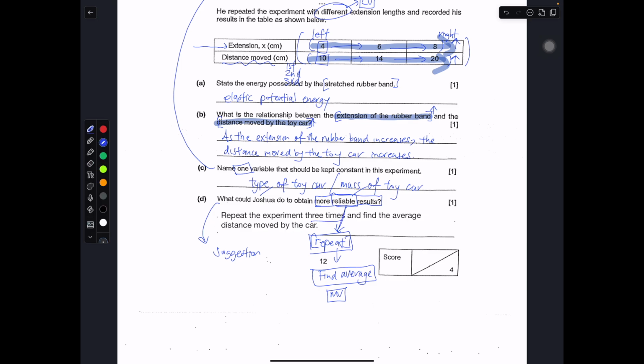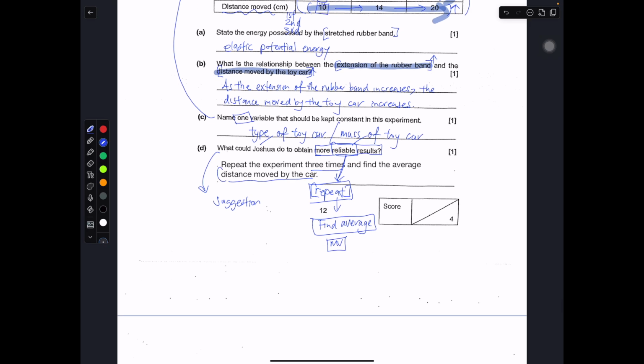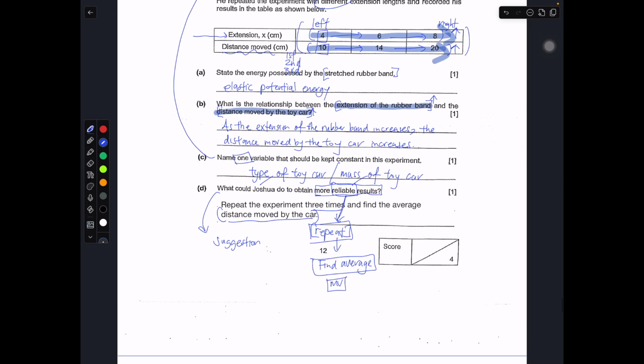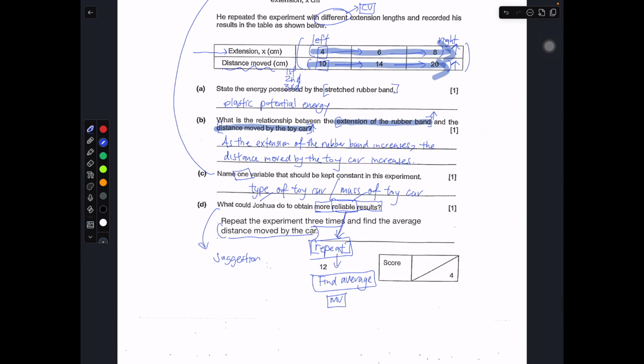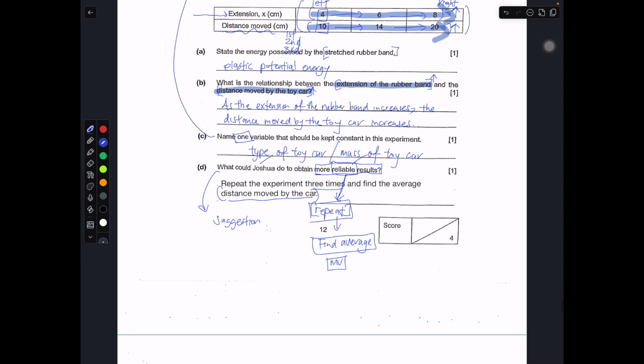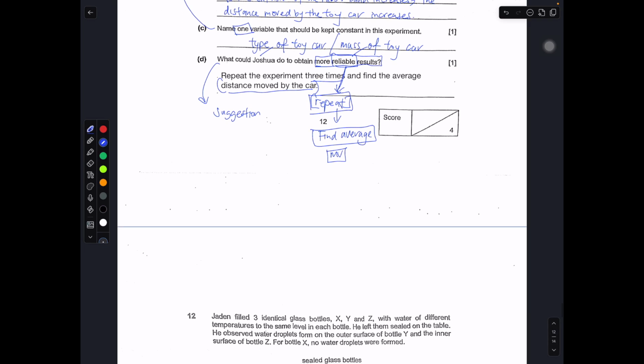Repeat experiment 3 times. Find the average distance moved by the toy car. Try to spell this out instead of writing the word result. This will make your answer more contextualized to the question that is being asked.